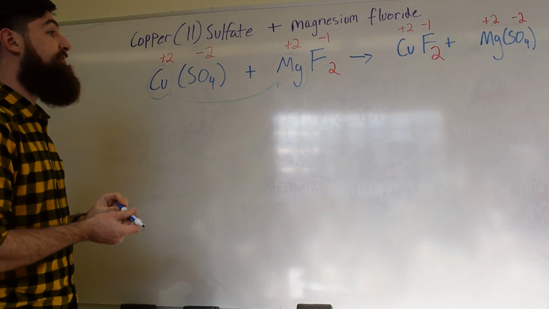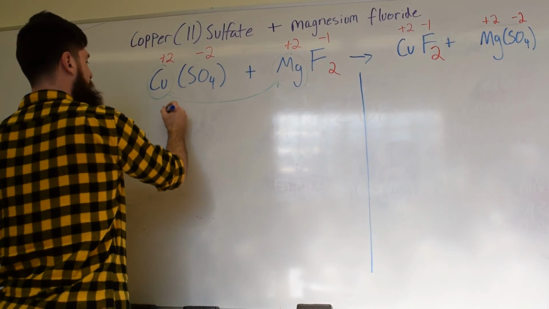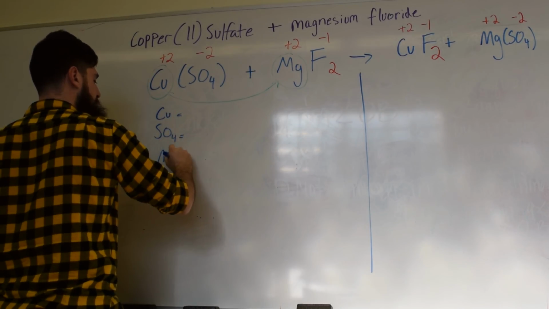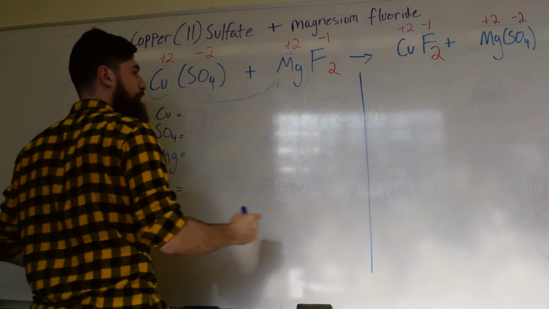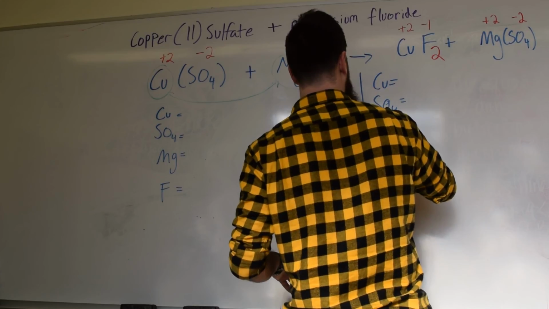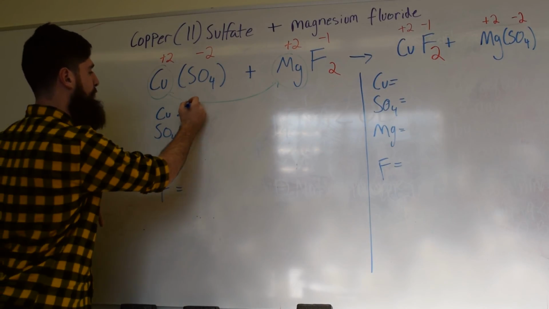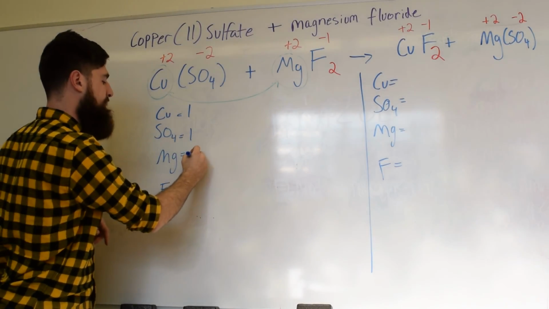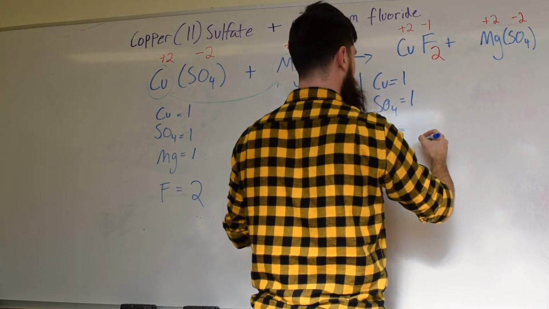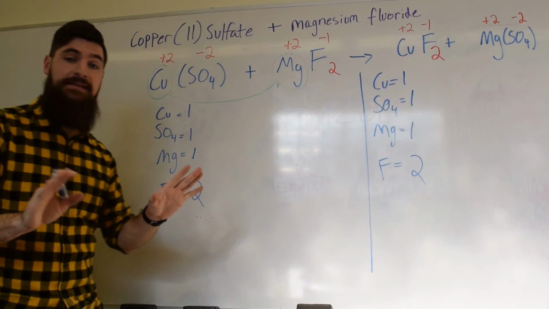Next most important thing is to check to see if it's balanced. Okay? We all know how to do that. We start by writing what we have. Copper, sulfate, magnesium, fluorine, copper, sulfate, magnesium, fluorine. I've got 1 copper, 1 sulfate, 1 magnesium, 2 fluorine. Here I've got 1 copper, 1 sulfate, 1 magnesium, 2 fluorine. So these are balanced as is.